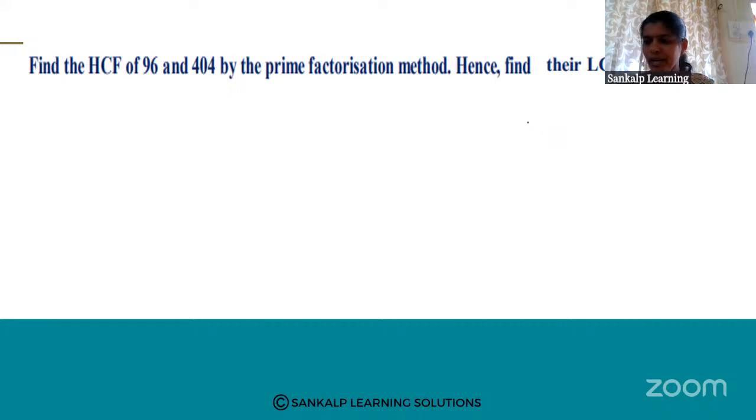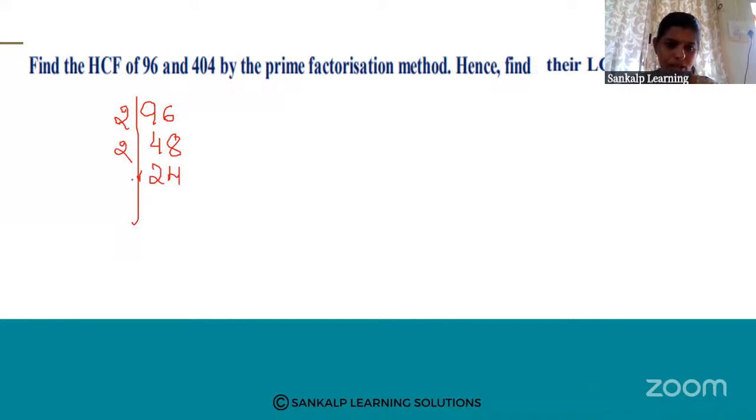So now we are going to find the HCF of 96 and 404 by prime factorization method. 96 means 2 4s are 8, 1 remains, so 2 8s are 16, 2 2s are 4, 2 4s are 8, 2 1s are 2, 2 2s are 2, 6 are 12, 2 3s are 6, 3 1s are 3.